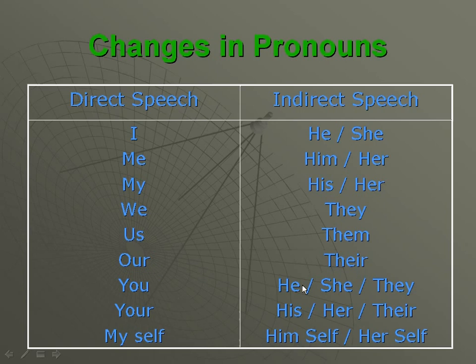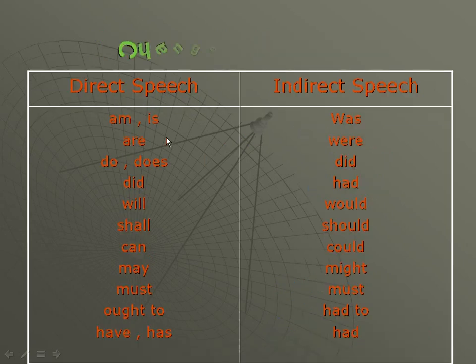You, he, she or they. Then your, his, her and their. Myself, himself or herself. If there is ourselves, then in indirect speech we have to take themselves. In this way, in pronouns we have to change while doing indirect speech.